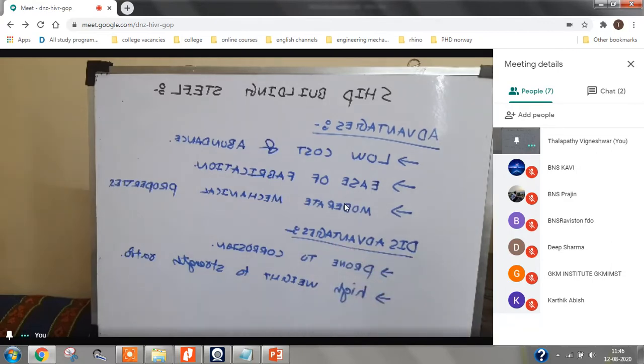Disadvantages: it is more prone to corrosion because the ship is always going to be in contact with the seawater, so steel is going to get readily corroded. We are going to do something to avoid the corrosion, but as pure steel, it is more prone to corrosion. Then for the same strength, the weight of steel is greater than that of aluminum and composites. So the weight to strength ratio.